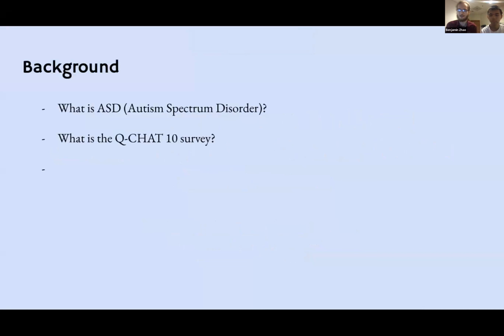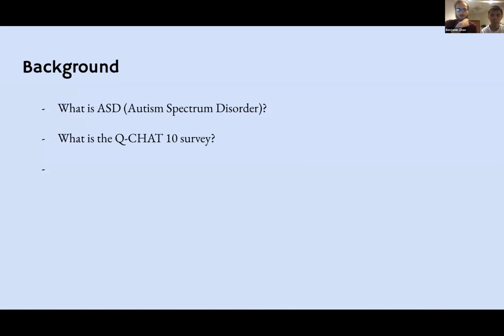So first off, I'd like to start by describing just what ASD is. ASD is a neurodevelopmental disorder which, as the name suggests, is characterized by a multitude of symptoms which are present to varying degrees in each individual. Some of the core symptoms present in people with ASD are difficulties with communication, stereotypic movements, restricted interests, adherence to certain rigid routines, and hypersensitivity to certain stimuli.